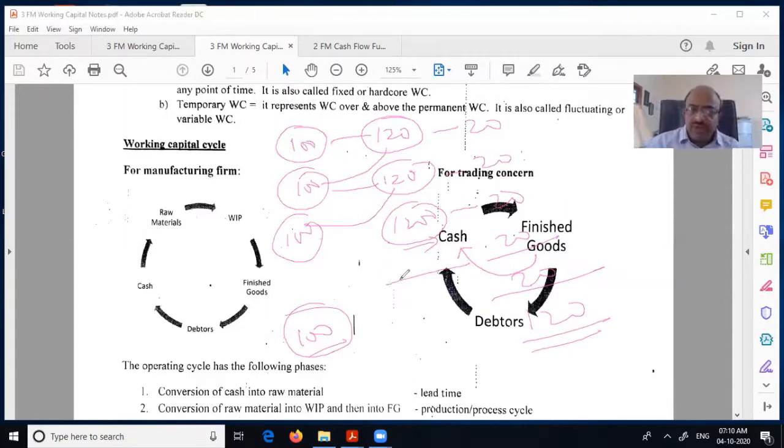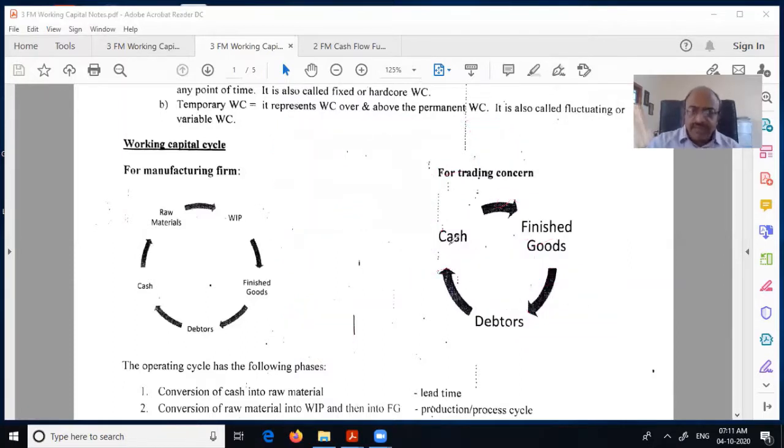Therefore, it is very, very essential that this cycle moves fast. If it gets bigger, that means it takes more time, and then again more time, then what happens? You are able to rotate it only a few times.